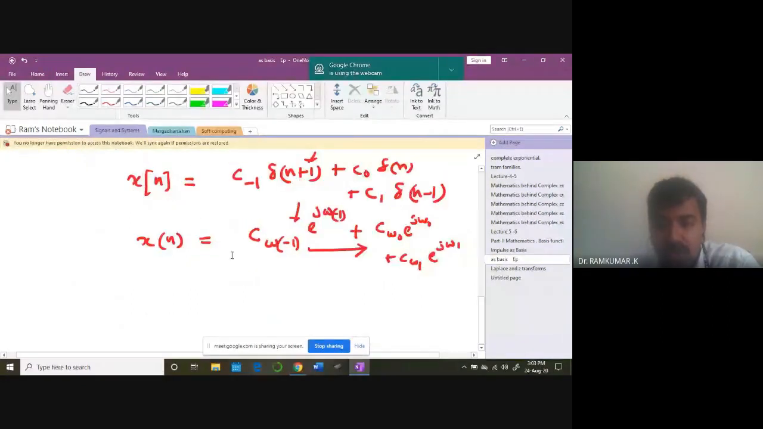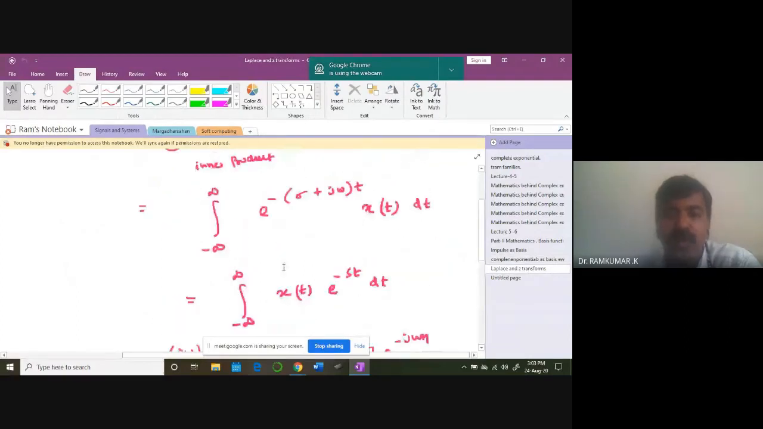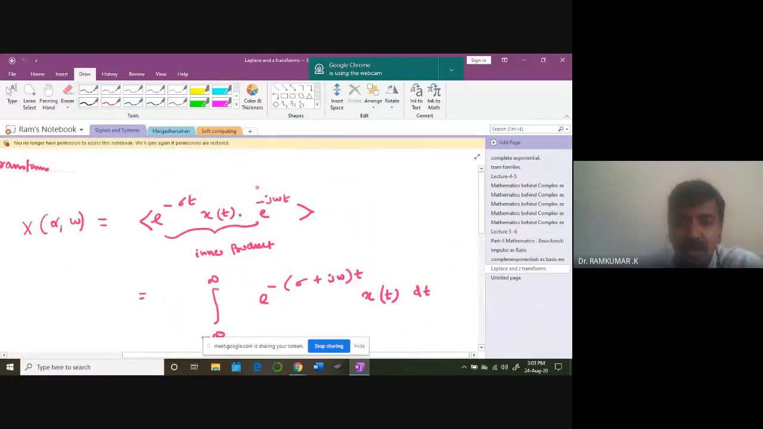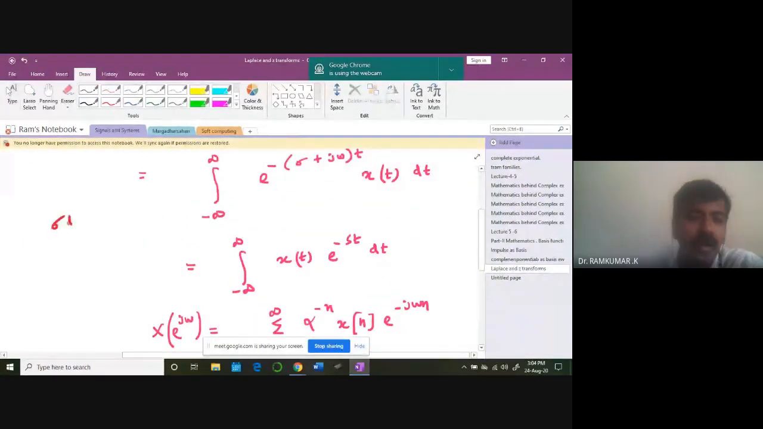Now I will finish off with one more example, with one more idea. That's the Laplace and the Z transformation. Laplace transformation: the same x of t e power minus j omega t, the continuous Fourier transformation. What's the only difference? I'm putting an exponential signal inside, a decaying exponential. When I do that, it becomes like this. Then e power alpha plus j omega is nothing but s. I'm going to end up in Laplace transformation.